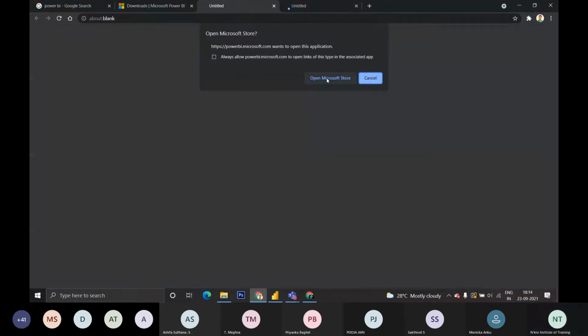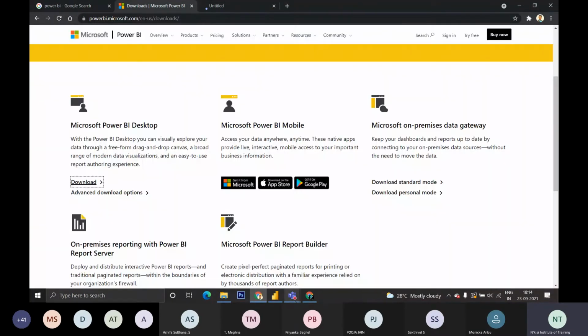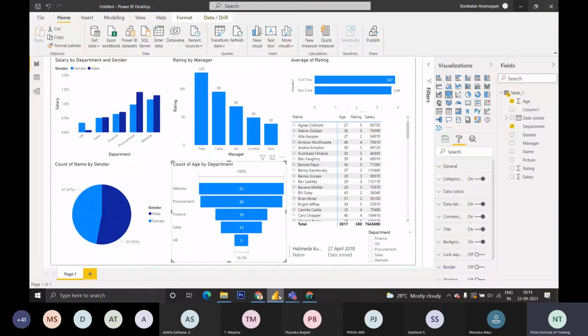I have already installed Power BI. I'm just opening Power BI. This is the dashboard we are going to see today, similar kinds of dashboards. First I will show an empty Power BI window, and we will look at each and everything. Then we will see how to build a dashboard.